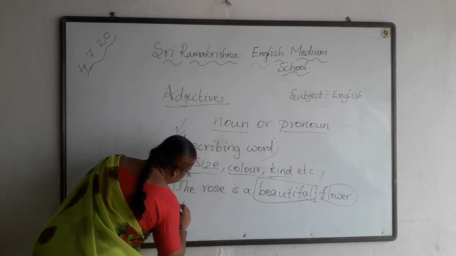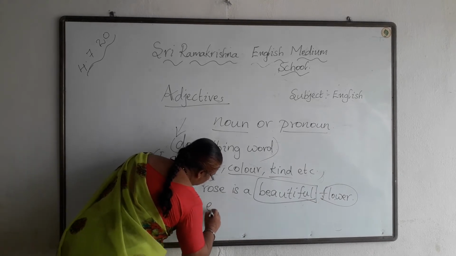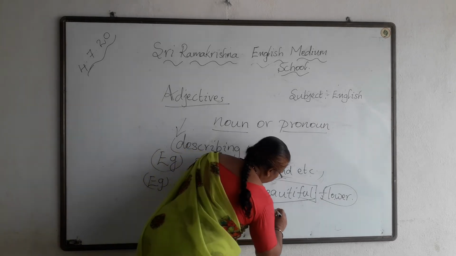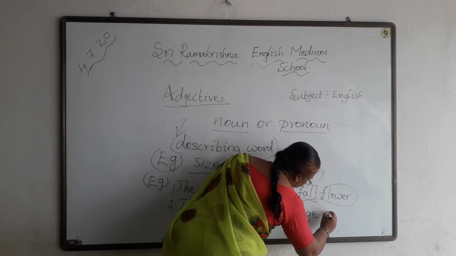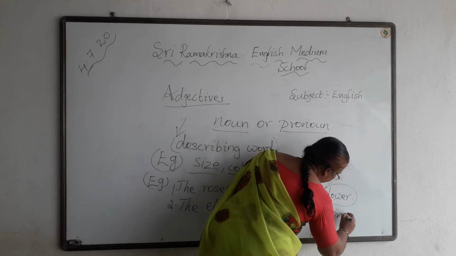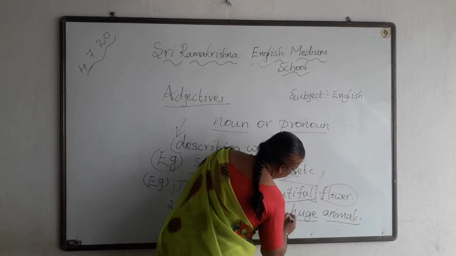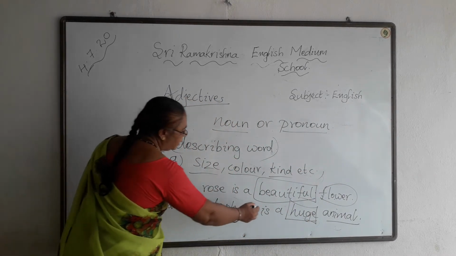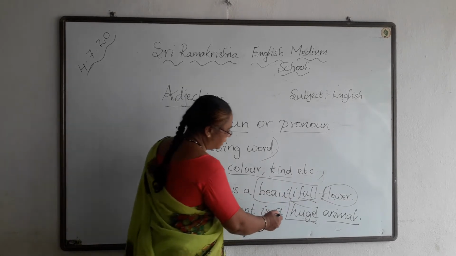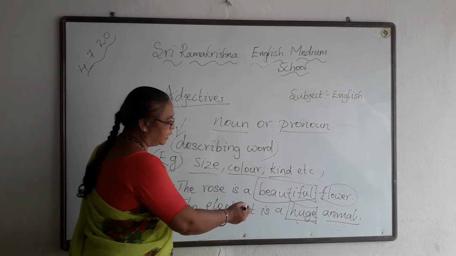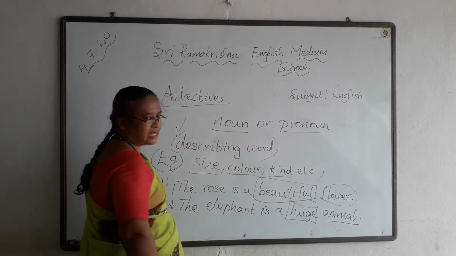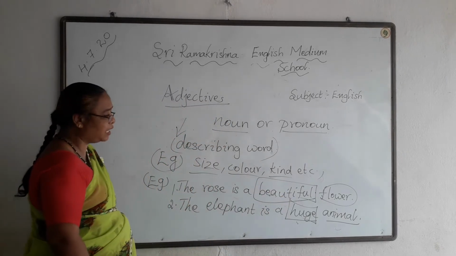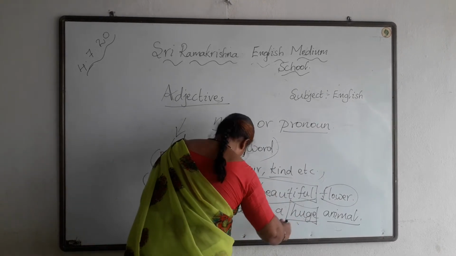Second one, the elephant is a huge animal. So how is the animal? Huge. So huge is an adjective. The elephant is a huge animal. Here huge is the adjective. It qualifies the noun by adding something to its meaning. The rose is a beautiful flower. Here beautiful is the adjective. Next one, the elephant is a huge animal.